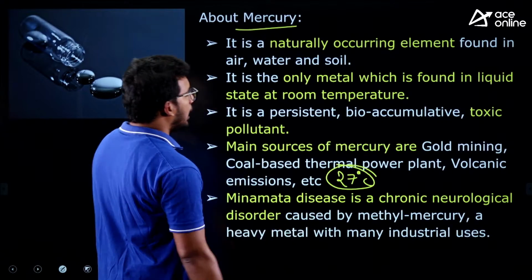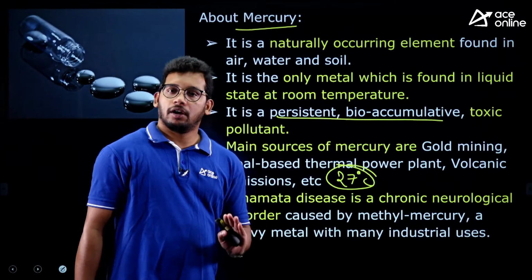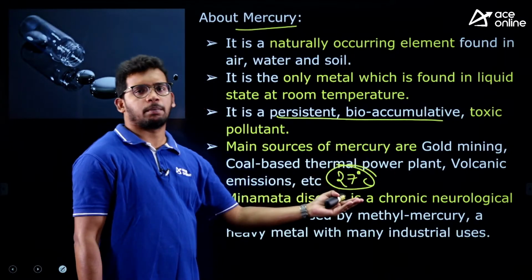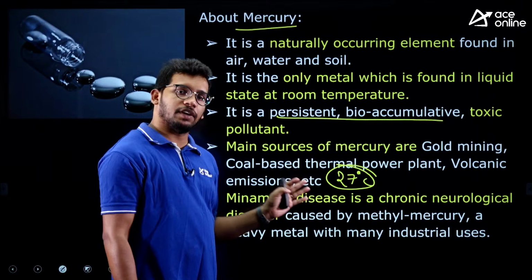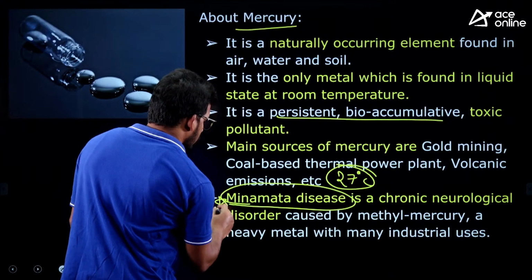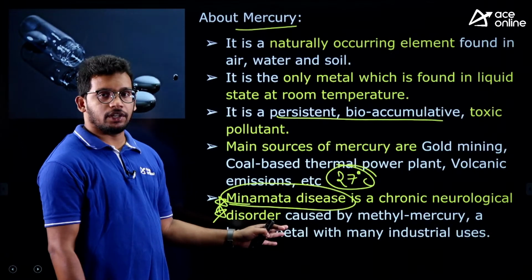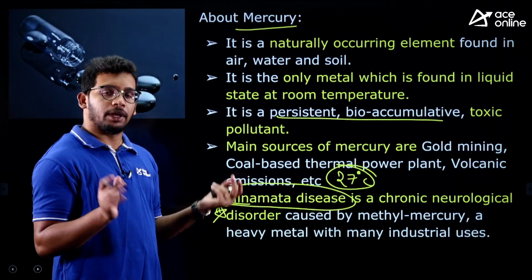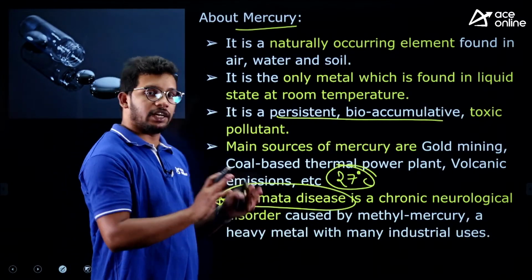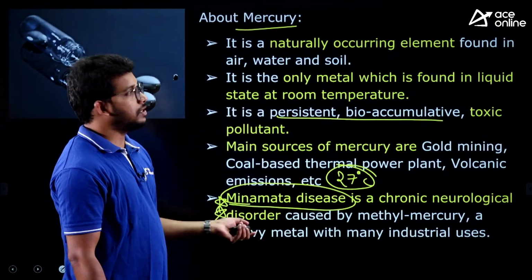That is one important point. And this is a persistent toxic pollutant, harmful to humans. It is mainly produced from gold mining, the use of power plants, and volcanoes. So these are the main sources where mercury is emitted. And there is a disease called Minamata disease. Minamata is a region in Japan, where it was first observed. Some people there consumed mercury unknowingly, not as food. Mercury entered the body and caused certain neurological disorders. That was called Minamata disease, right?